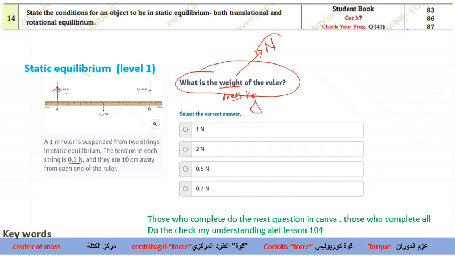Okay, so Newton weight will be exactly equal to mg. So we are asked to calculate mg, not mass. Okay, so don't confuse it.